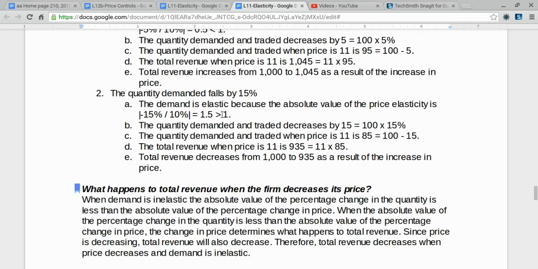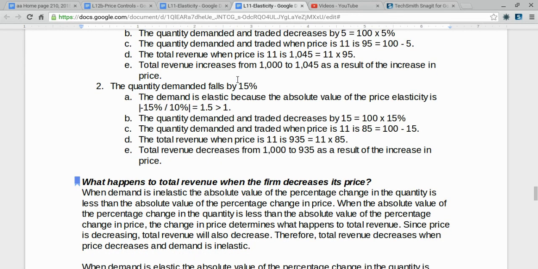Now let's look at the second example. Here the demand is going to be elastic. The demand is elastic because the absolute value of the price elasticity is the absolute value of minus 15% divided by 10%, which equals 1.5. That's greater than 1. The quantity demanded and traded will decrease by 15. The quantity traded when price is 11 is now going to be 85, which is the initial value of 100 minus the change of 15.